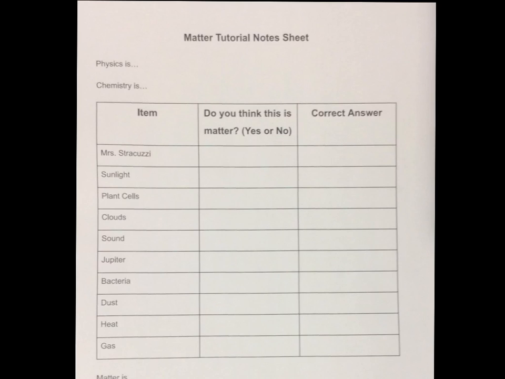So you should either download or take out your note sheet, and you're going to fill this in as you watch the video. So first fill in from the previous slide, physics is and chemistry is, so you have those notes for later. And then you're going to move on with me to the next set of slides. For each picture that I show you, you're going to ask yourself, do you think this is matter? So you're going to write yes or no in each of the boxes in the middle. And then later we're going to go over them and you can write what the correct answer is. It's really important that you hold on to this sheet for our class discussion that we're going to have. So if you don't have it, it really puts you at a disadvantage to understanding the discussion.